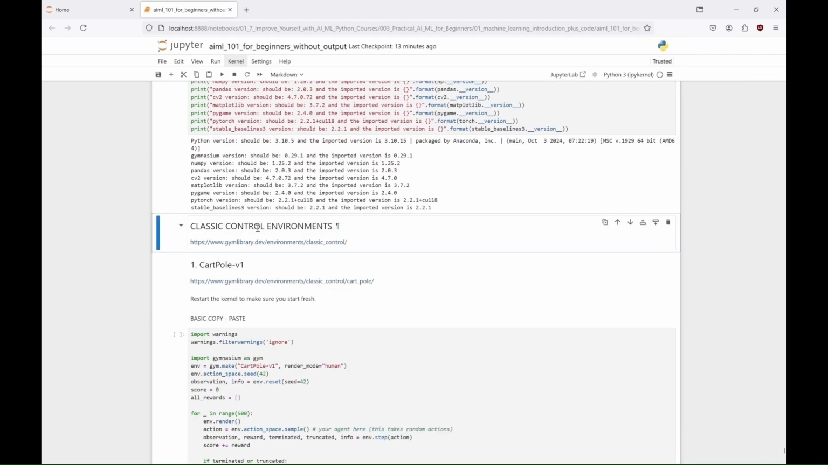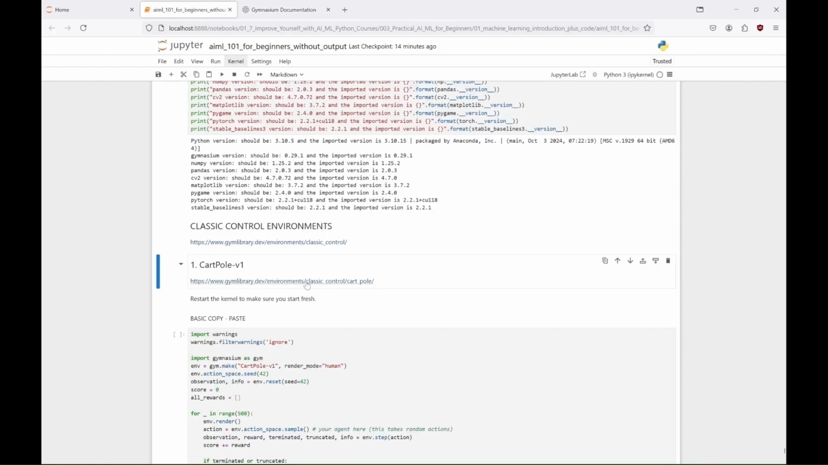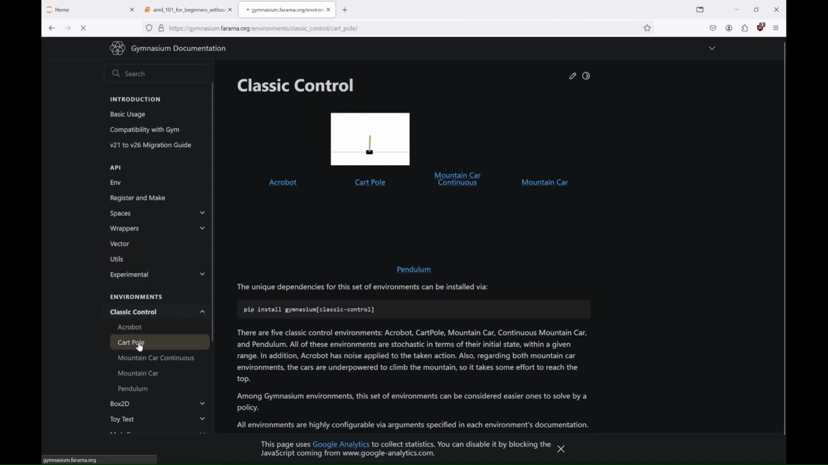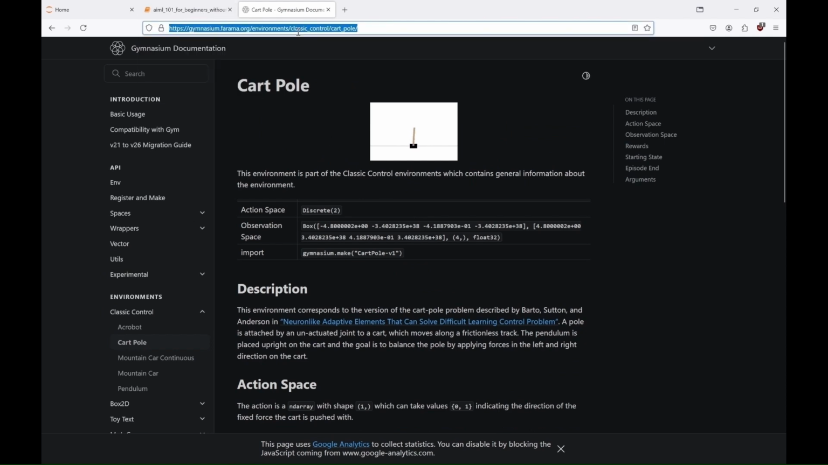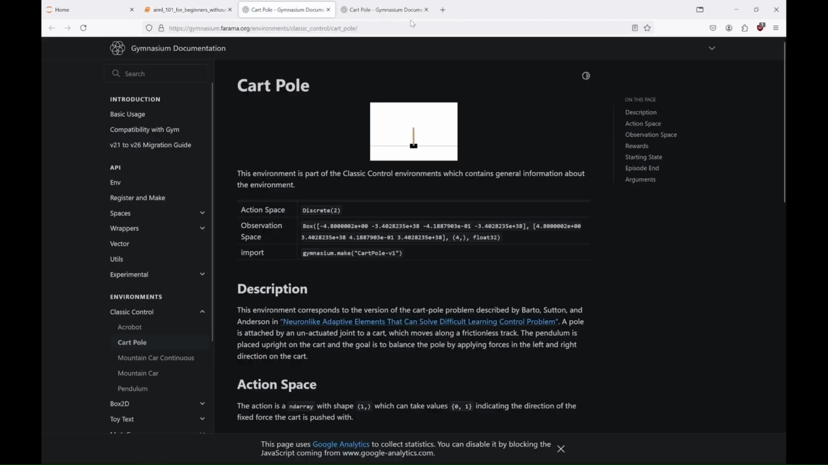Before we start training our agents, we'll test all the environments. First, in the CartPole environment, the agent controls a cart that moves along a frictionless track to balance a pole upright, by applying forces to the left or right, earning a reward of +1 for each time step the pole remains upright. The episode ends if the pole's angle exceeds ±12 degrees.